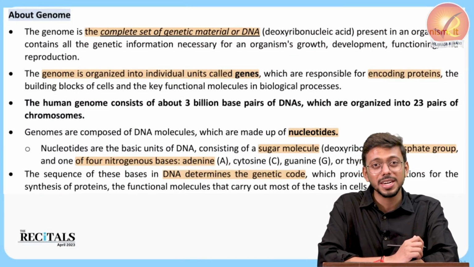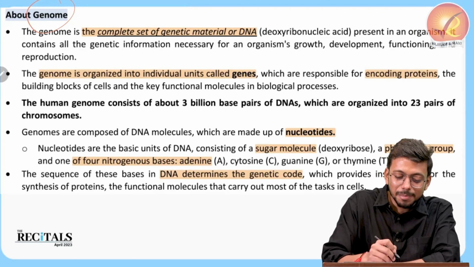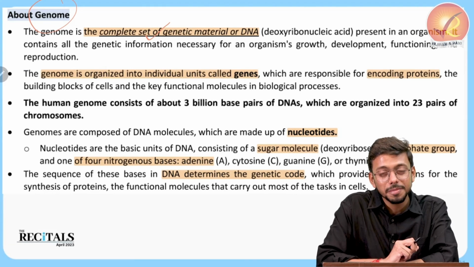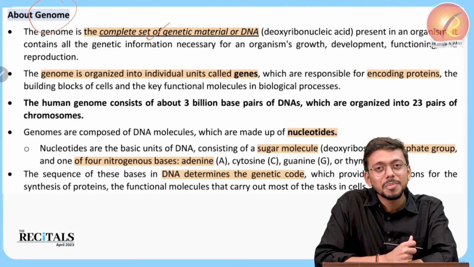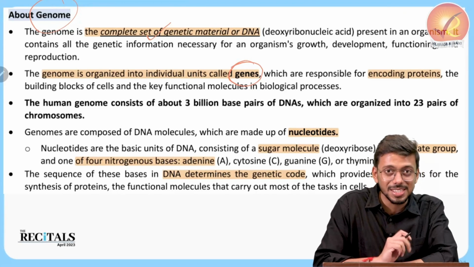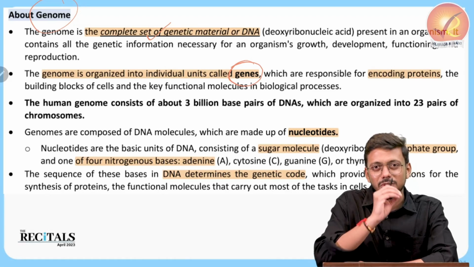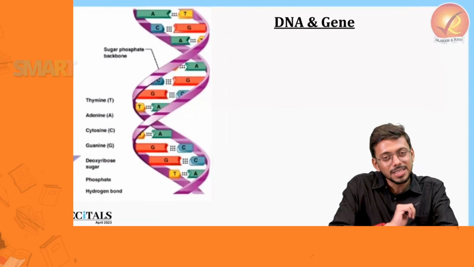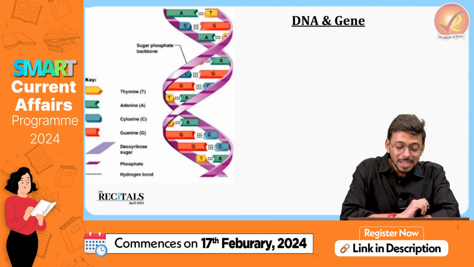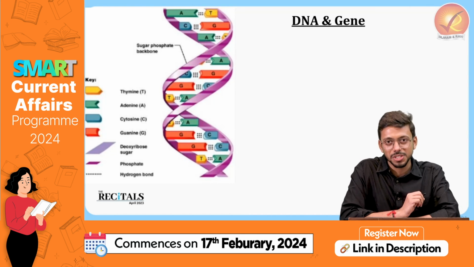So now, first of all, let us understand what is a genome. A genome, as it's written over here, is a complete set of genetic material or DNA. What is this complete set of genetic material or DNA? The genome is made up of its individual components, genes. Now the question is, what is a gene? So first of all, let us start from the basics. This is the diagram of a DNA. What is DNA? DNA is the basic unit of genetic information.